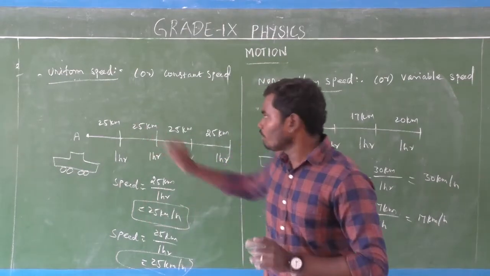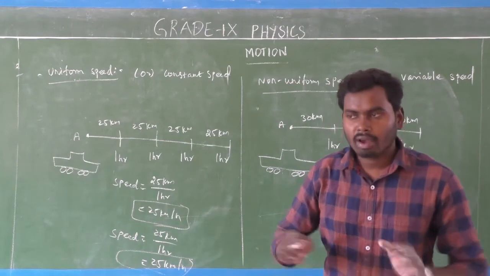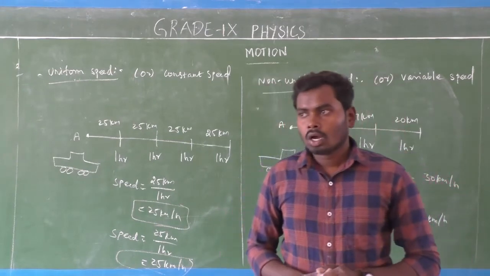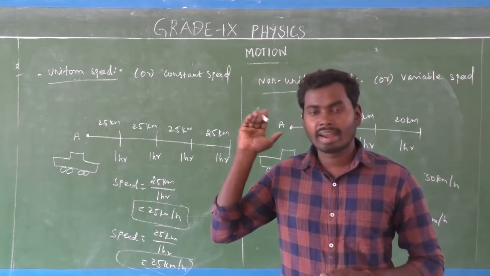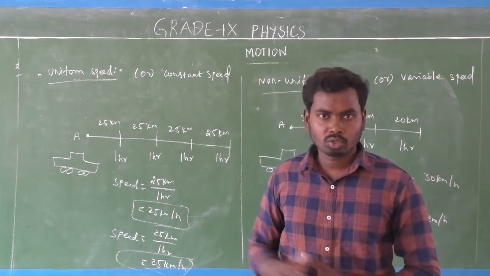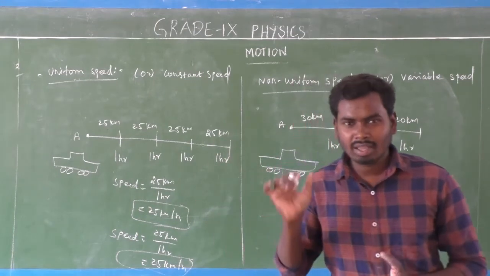For example, uniform speed. In which situation can we maintain uniform speed? For example, you are riding some bike on a national highway road, which is a bypass road. On a national highway road there will not be many crowds, not very much.